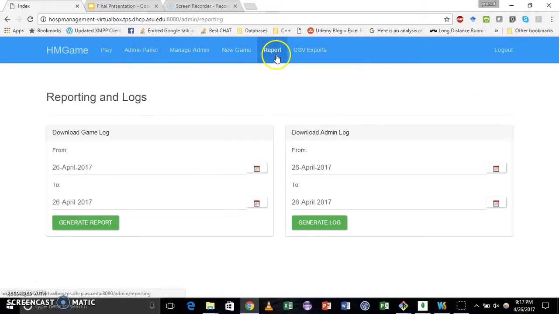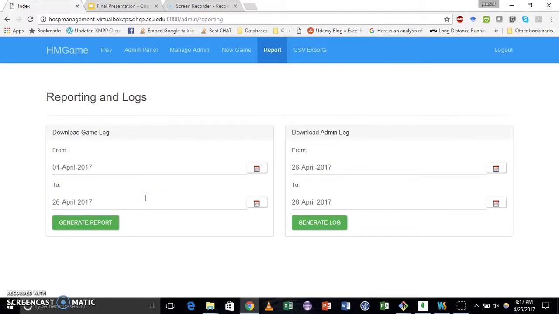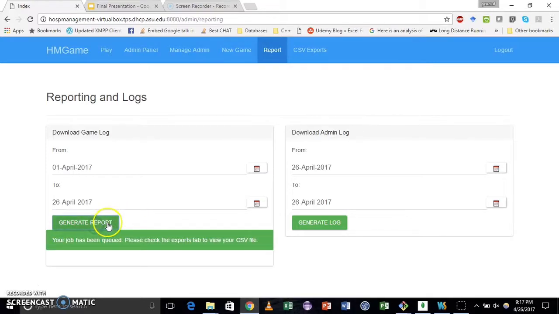Let's take a look at the reporting and exports functionality as well. There are 2 types of reports: a game report and an admin report. First, let's take a look at the game report. You have to select a date range for which you want to export the data. You can see the message here that your job has been queued. We have implemented a background worker infrastructure which works in the background to generate your report.